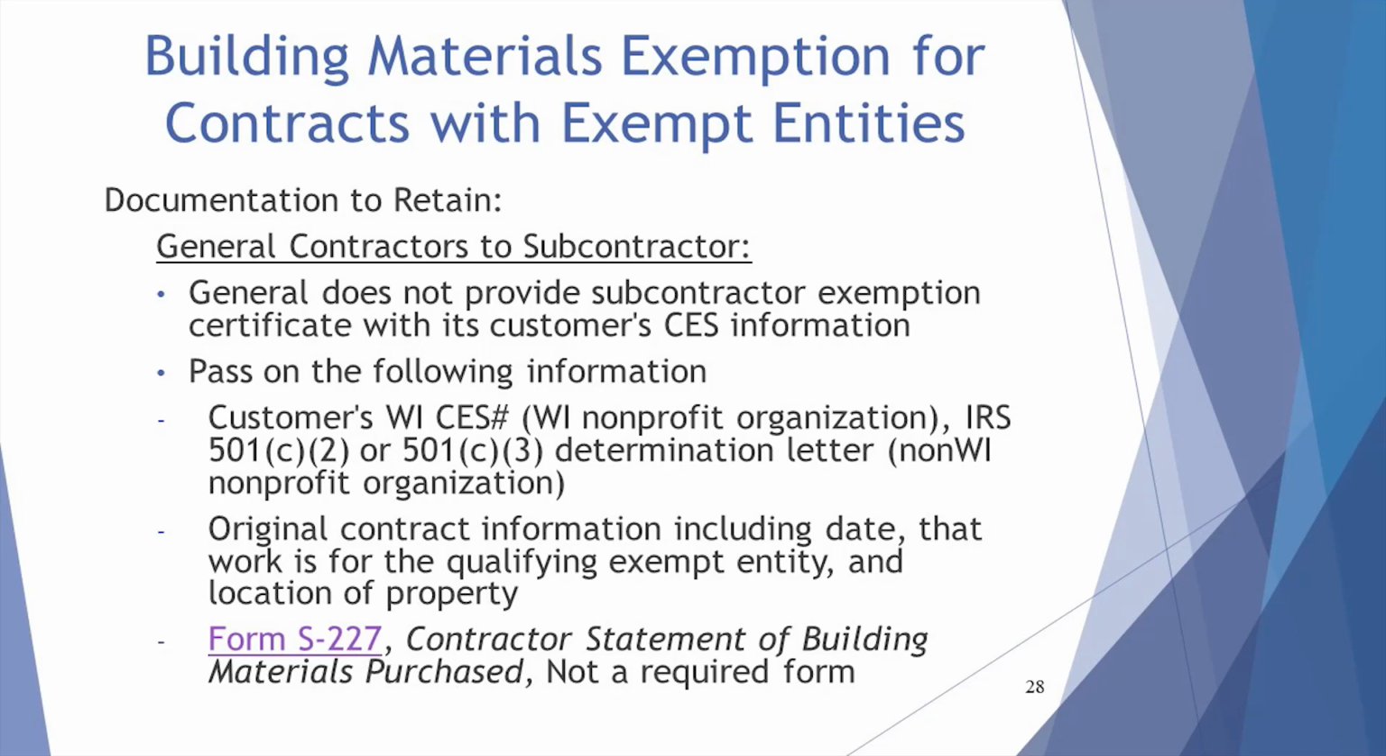A general contractor should pass on the appropriate information to its subcontractor so that the subcontractor is able to substantiate claiming the building materials exemption. Some general contractors have been providing their subcontractors with an exemption certificate claiming other sales exempted by law, Section 77.54(9)(m).